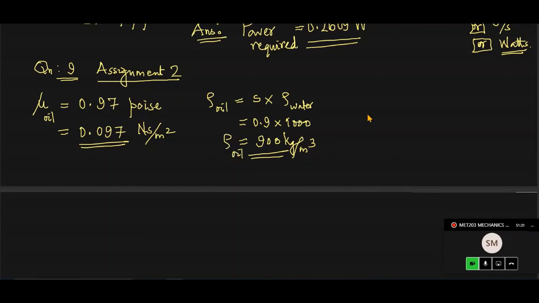And then what else? The length of the pipeline under consideration is just 10 meters. 10 meters only. And we are asked to find out, the diameter of the pipe is 100 mm, so 0.1 meter. So this is the diameter. Then the next part, we'll quickly run through the other data given.